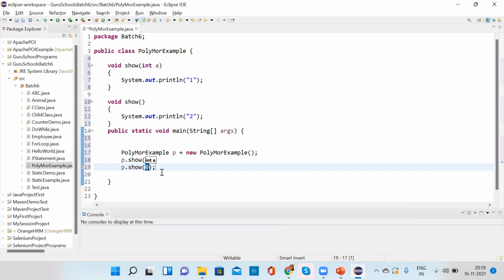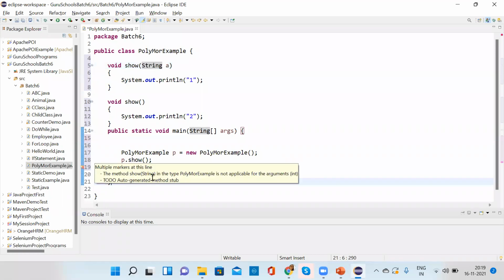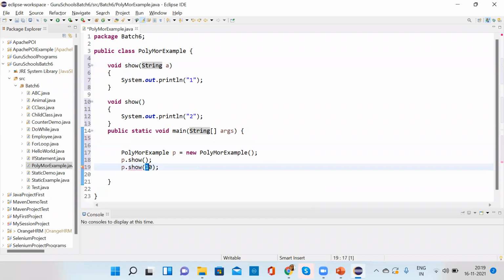Yes, so we have to pass the argument, like suppose 10 or anything which we have given here. If we give string here, it will give you an error because this is a type mismatch. If we are passing a string, then it should be a string type here. Okay, got it? Suppose you are passing your name, then it's fine.